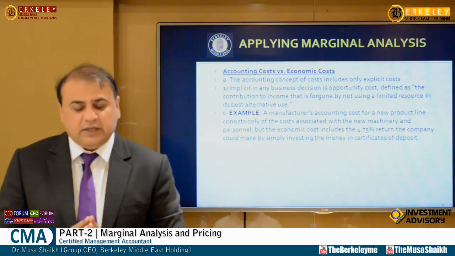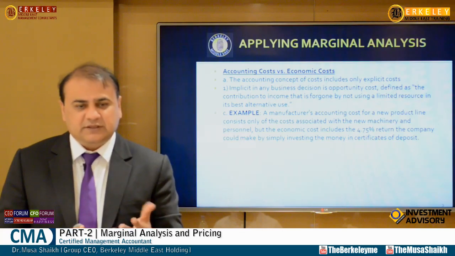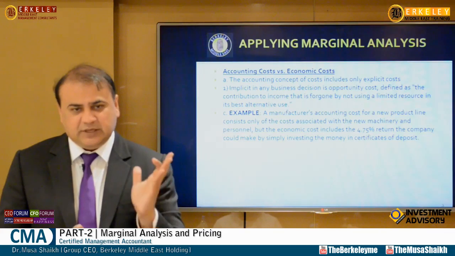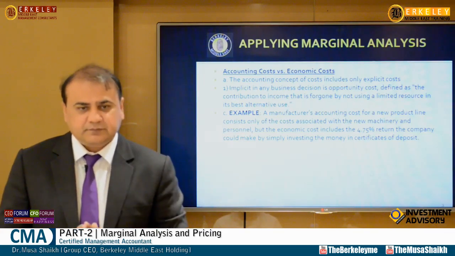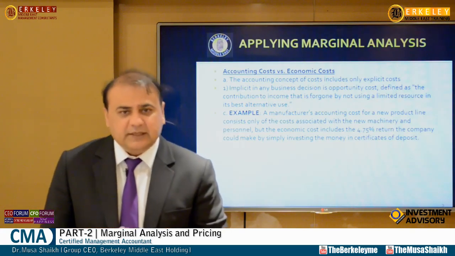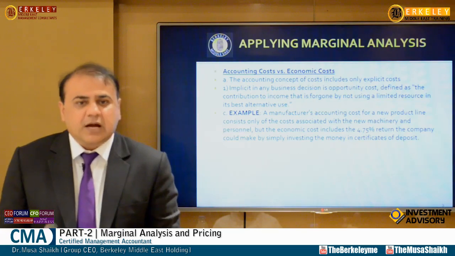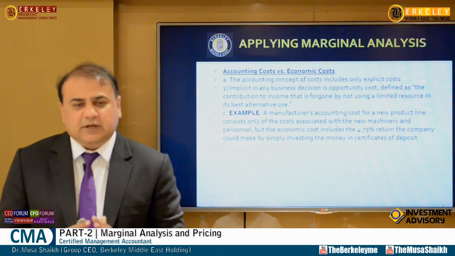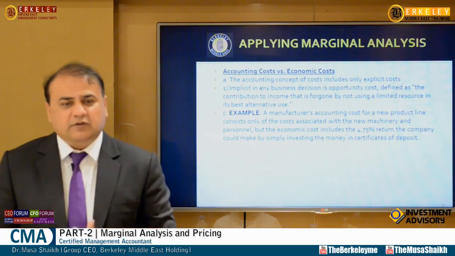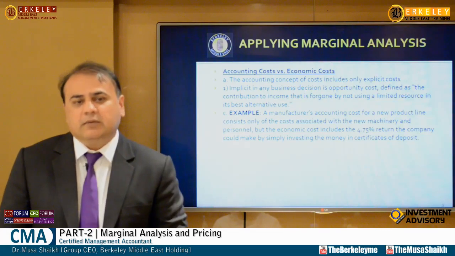So what is accounting cost? Accounting cost is explicit cost, which as per US GAAP has an invoice and we can record it as a cost. Economic cost is invisible. We feel that it is a cost, but we can't invoice it. For example, if I went for a meeting, I kept waiting 1 hour for the guy and suddenly I came to know that he is stuck and I can't meet him.